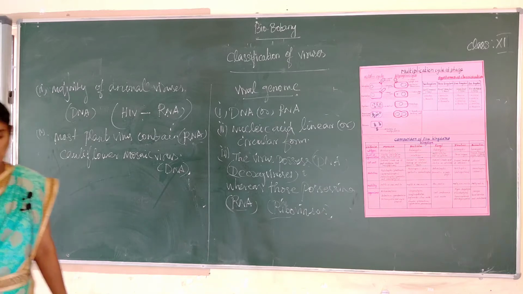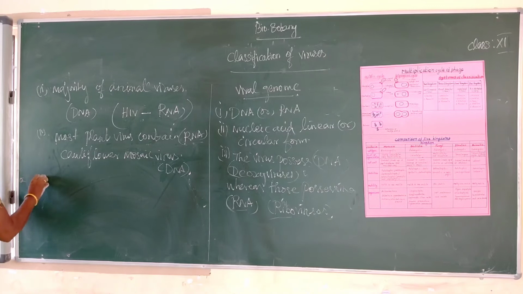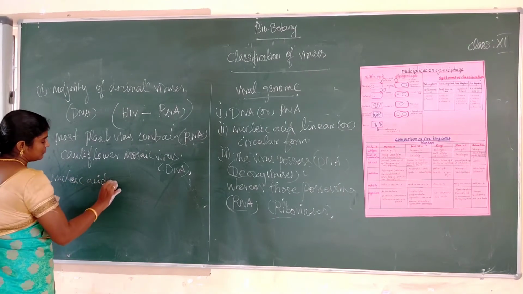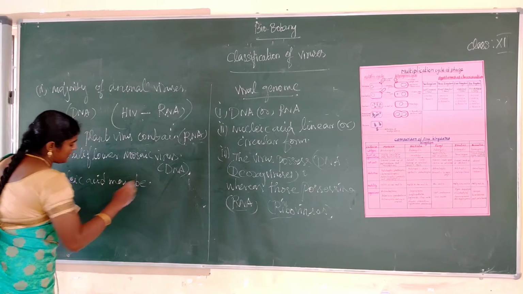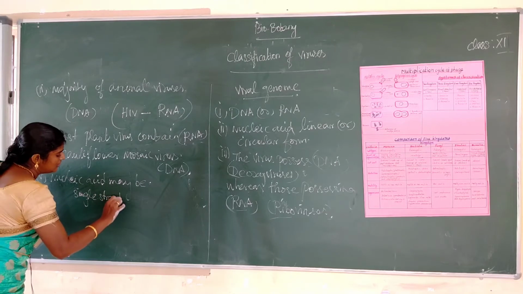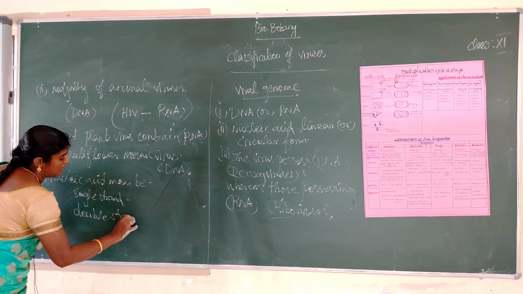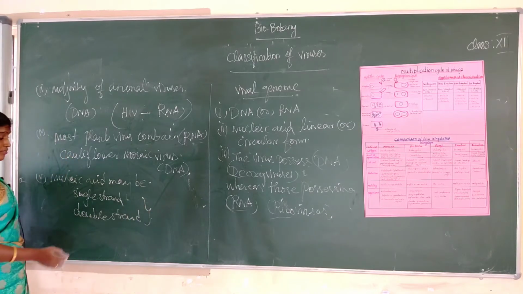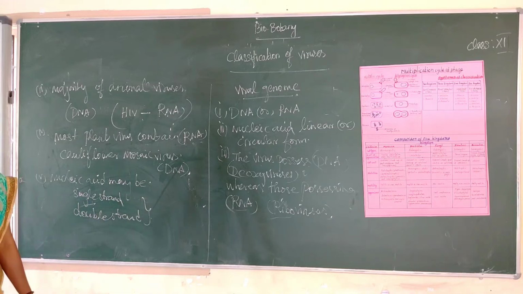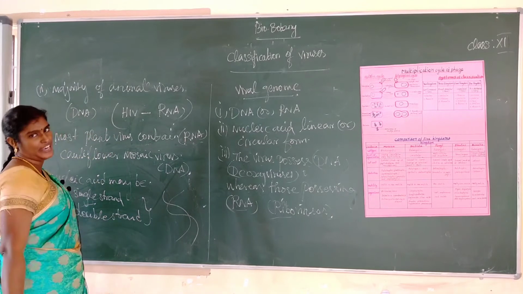Okay, so next point, the nucleic acid may be single stranded or double stranded. In humans, it is double stranded. Some plant viruses have only single stranded nucleic acid. What is the meaning of double stranded? This is double stranded DNA.